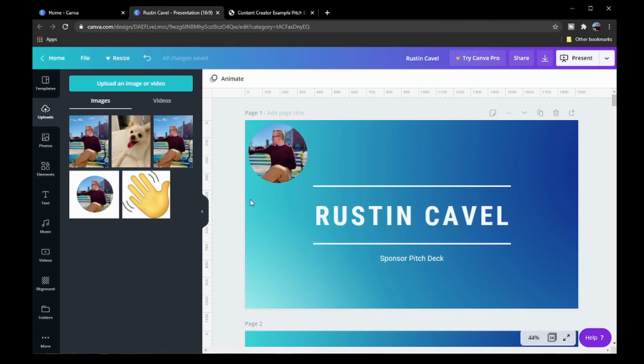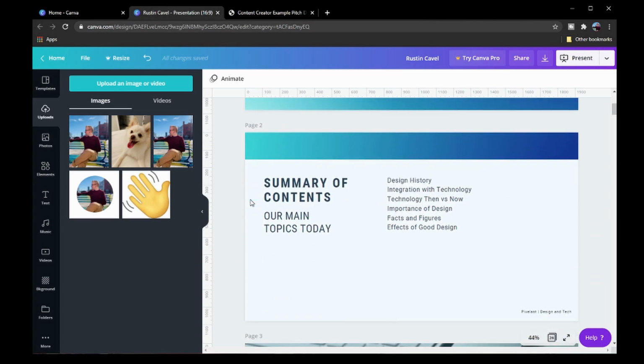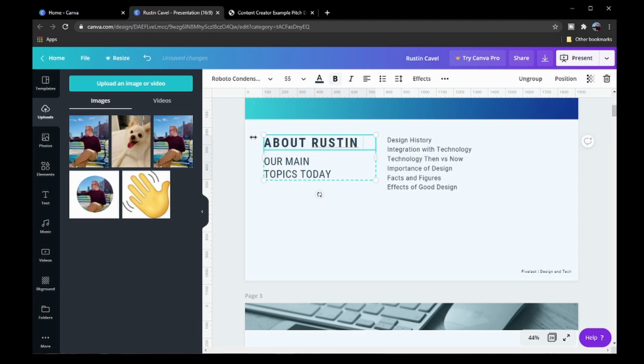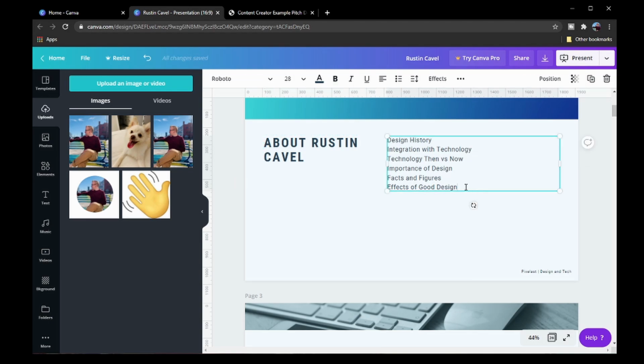So then the second page that I want to include is just a quick summary of who I am as a creator and why they should care. We'll just put about Rustin Cavill, if I can spell my name. You don't have to include anything here at all. You don't have to use all of the fields that it gives you. For the sake of this, I basically just want to give a quick overview.